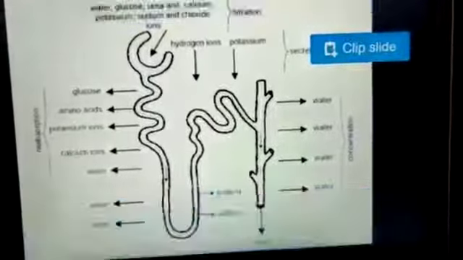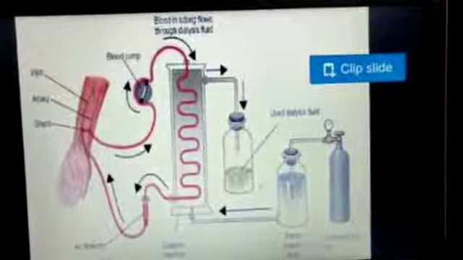So this is all about the excretory system. Draw all the diagrams, write the notes, and keep healthy. Thank you very much.